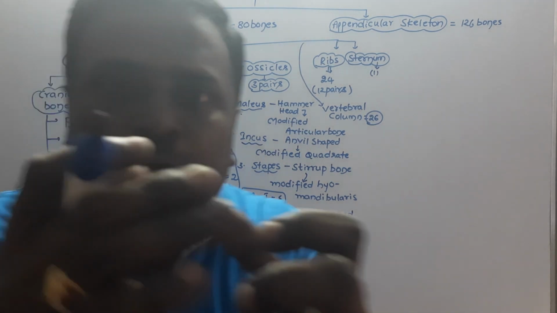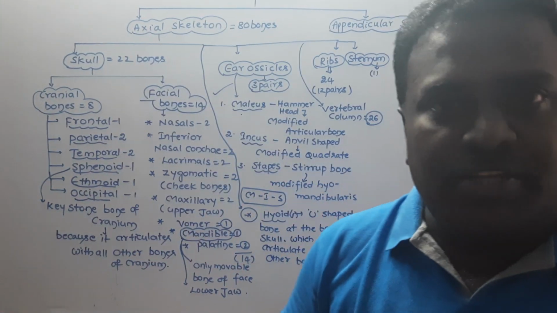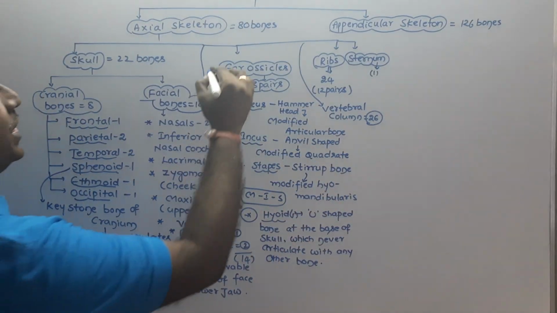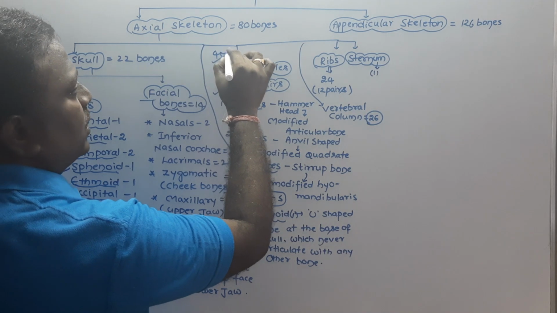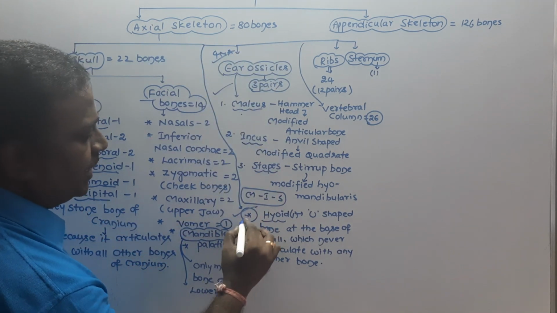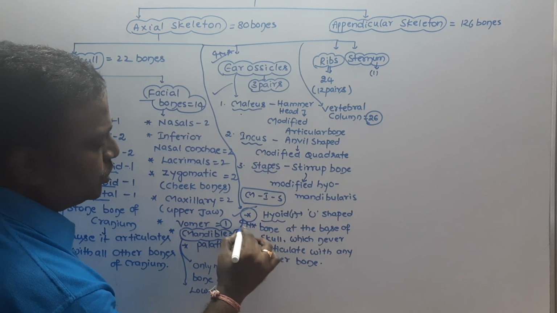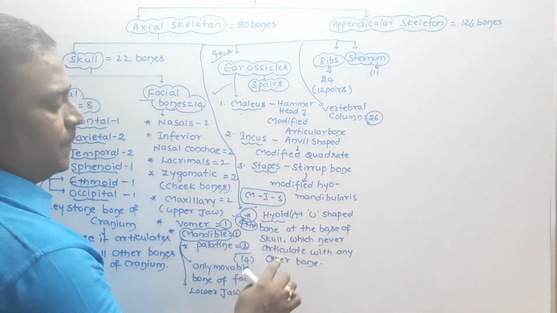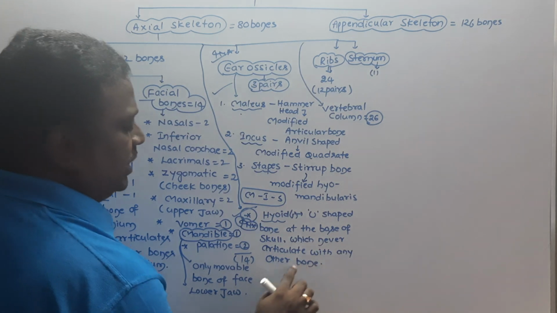But in the previous examination, they didn't ask about these. They asked only about the ear ossicles once. They asked only once about the hyoid bone, the U-shaped bone, which is present at the base of the skull and which never articulates with any other bone.